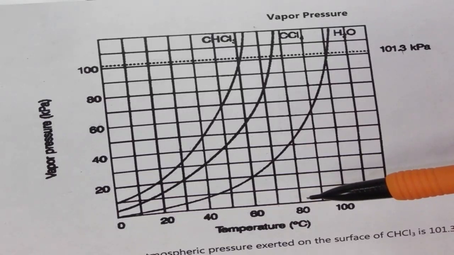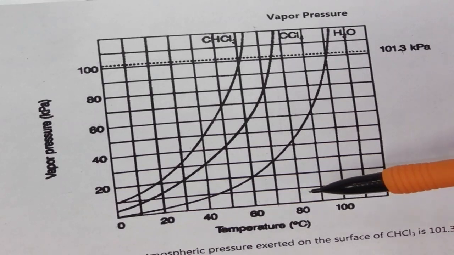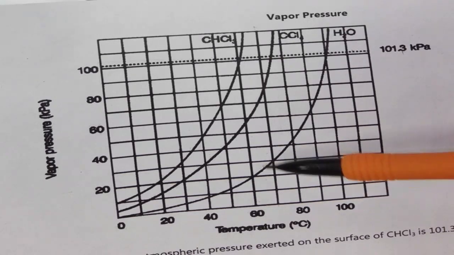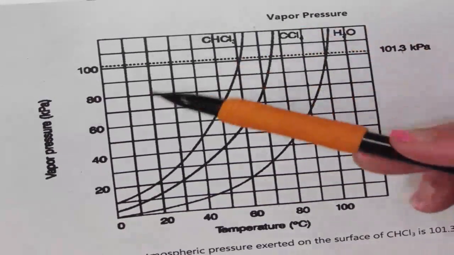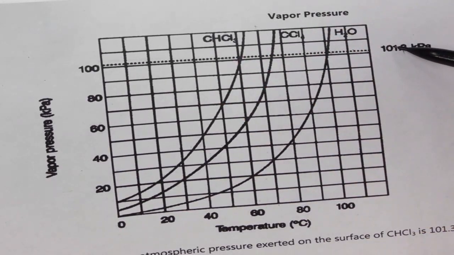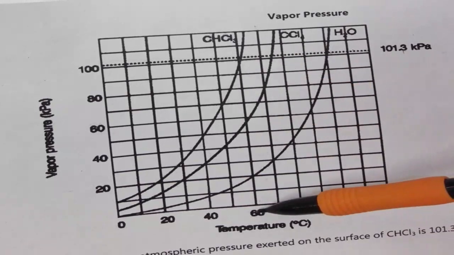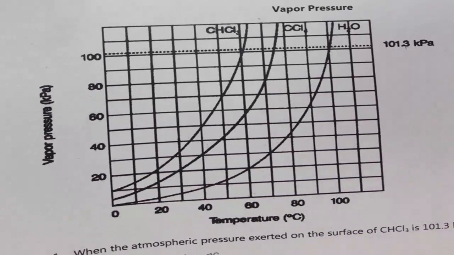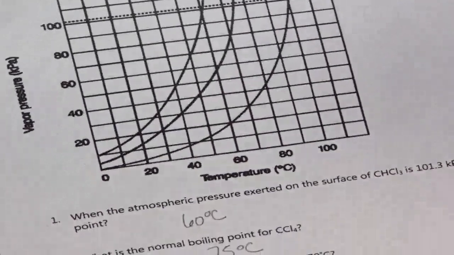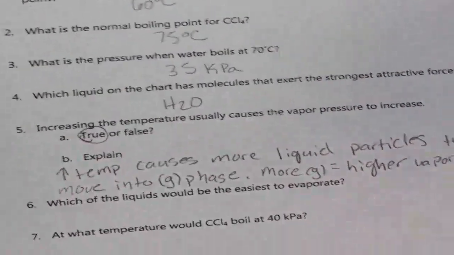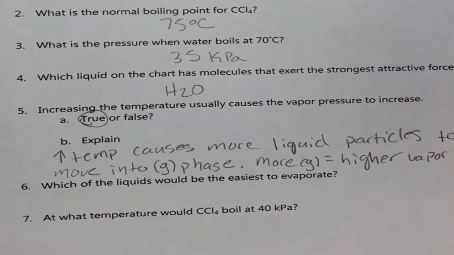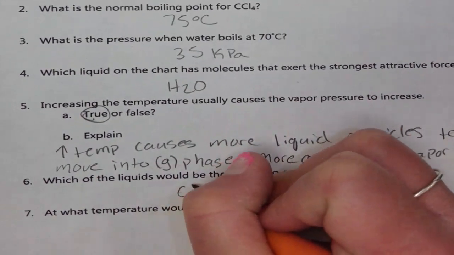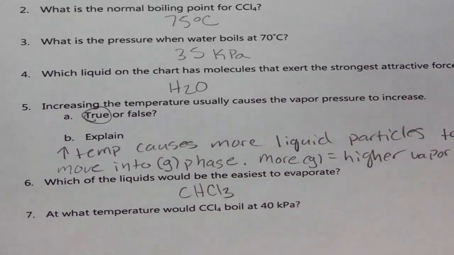Since temperature is the measure of the average kinetic energy, some particles are moving with enough kinetic energy to move from a liquid to a gas, even at room temperature. So keep that in mind. We typically look at the standard pressure and its boiling point, but keep in mind that that's technically not evaporation, but it does lead us to the right answer usually. It's an okay assumption to make. CHCl3 we saw is going to be our answer.